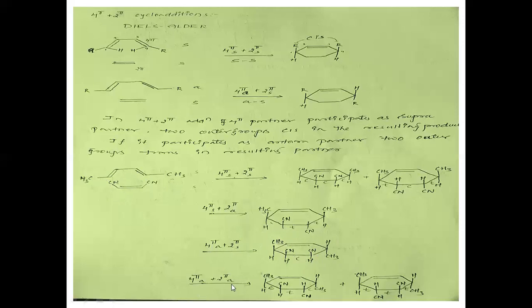Next, 4-pi antara, 2-pi antara: both the partners will have opposite stereochemistry. Now you see these two methyls which are from the diene are opposite to each other, so this is the antara type. Now in the 2-pi fragment also, cis will become trans in this case. The nitriles are oriented opposite to each other. The same here also, I have represented the nitriles opposite, and the methyls opposite to each other.